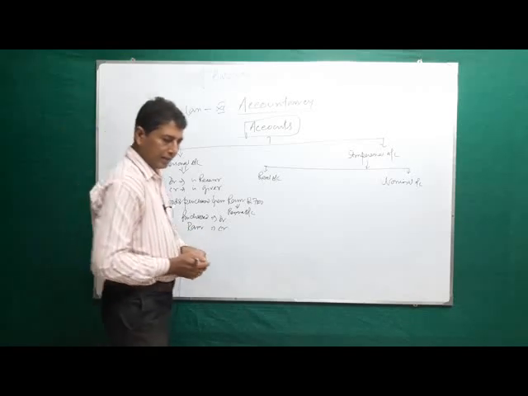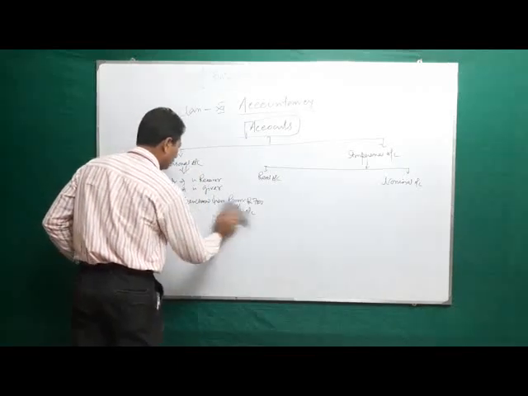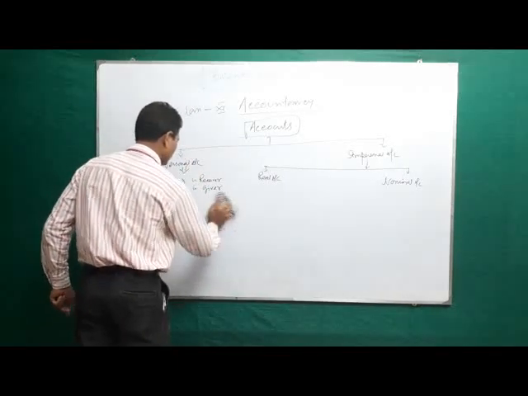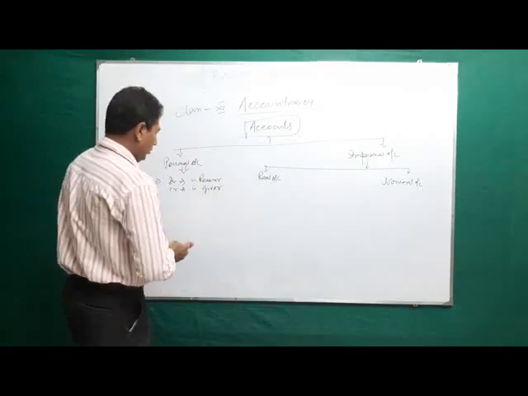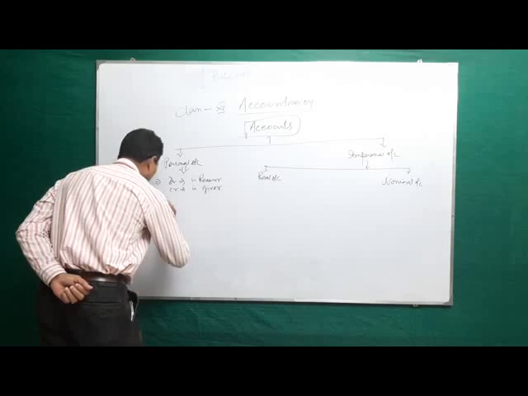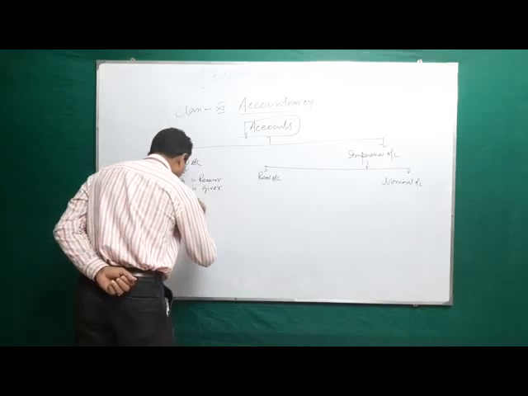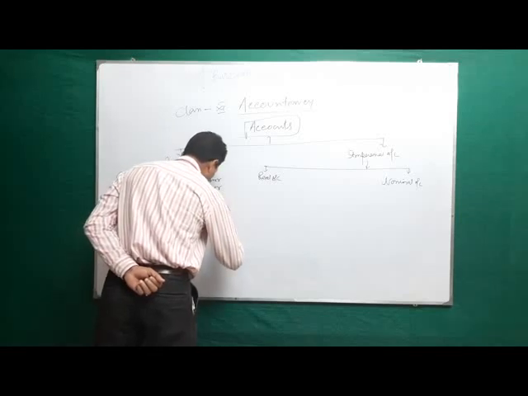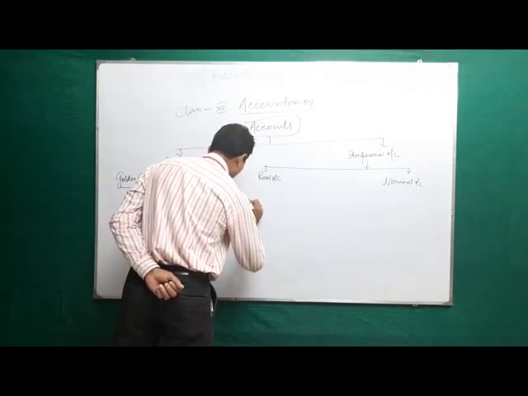Now we take another example. Goods sold to Rohim, rupees 1,000.